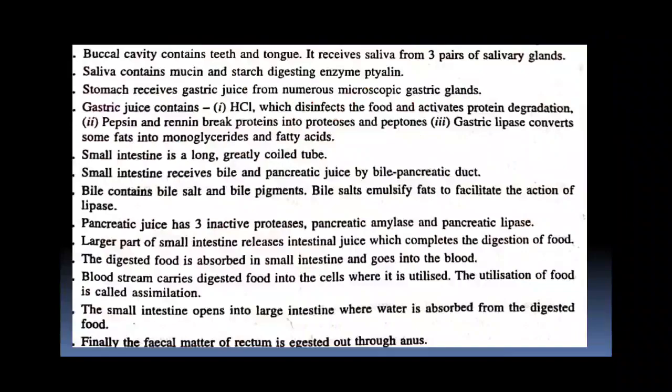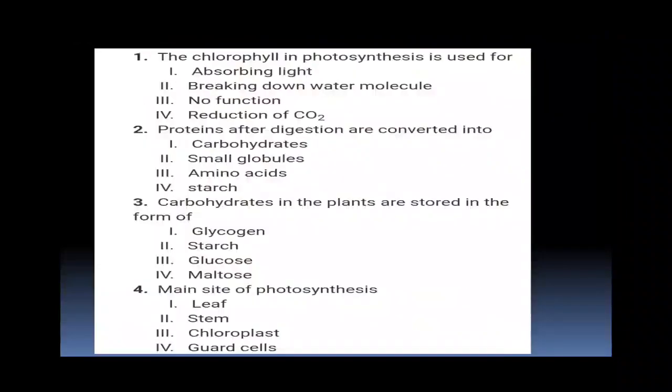Now the bloodstream carries digested food into the cells where it is utilized, and this utilization of food is called assimilation. Now in the large intestine the water from undigested food is absorbed and the rest is removed from the body through the anus. So let's take up some questions regarding this.